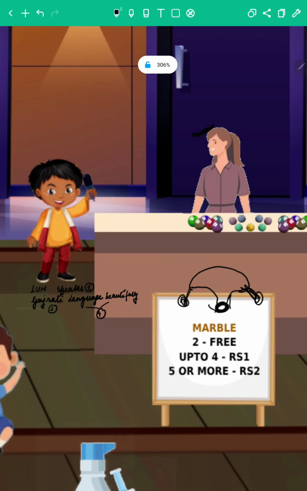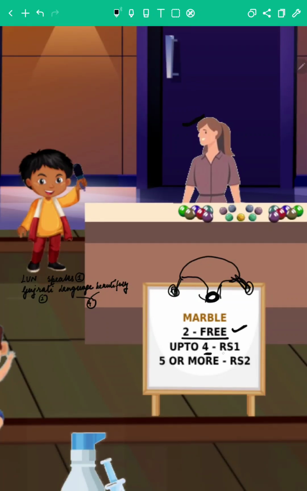Okay. So up to 2 marbles, she's giving it for free. Up to 4 marbles, she's charging only 1 rupee. And for 5 or more marbles, she wants 2 rupees. So 0, 1, 2 rupees only. Even if you have just one coin of 2 rupees, you can get 5 or more marbles.